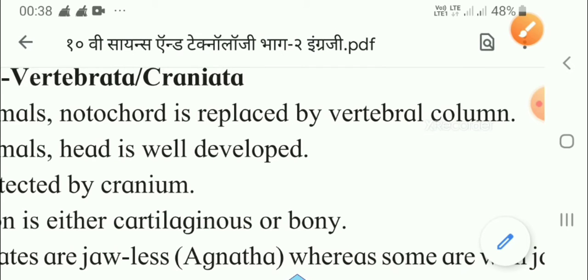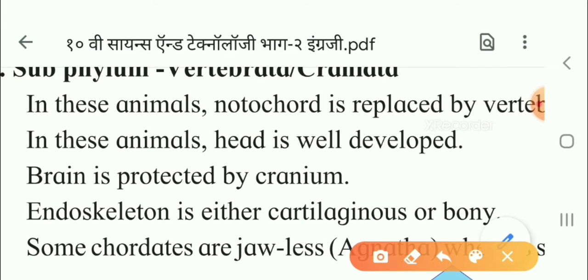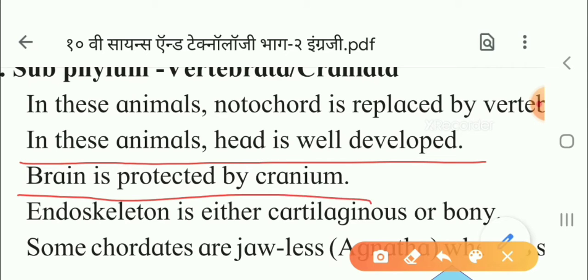Vertebral column you all know, that is the backbone. Second point, in these animals, head is well developed. Third point, the brain is protected in the cranium or the skull.